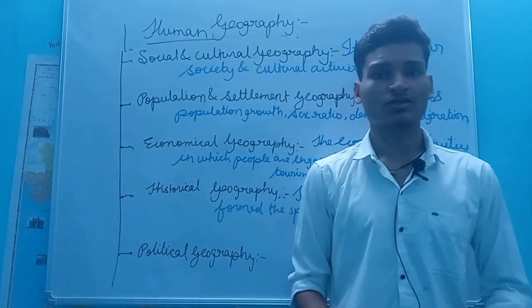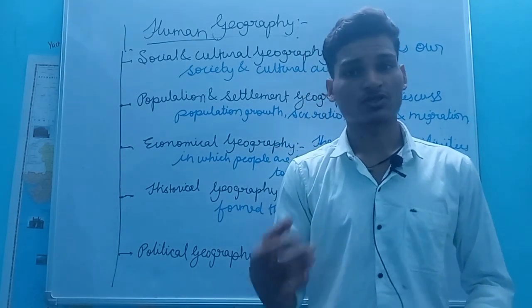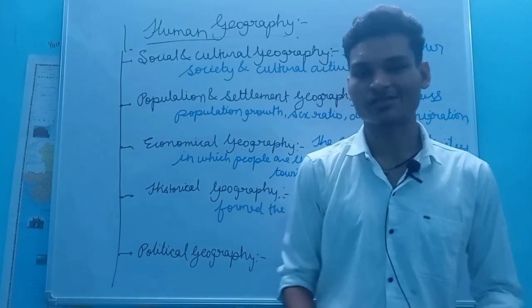Now coming towards political geography. It is very important because in this we discuss the relationship between the nation's political boundaries, the delimitation of constituencies, and the election process. All these things we discuss in political geography.